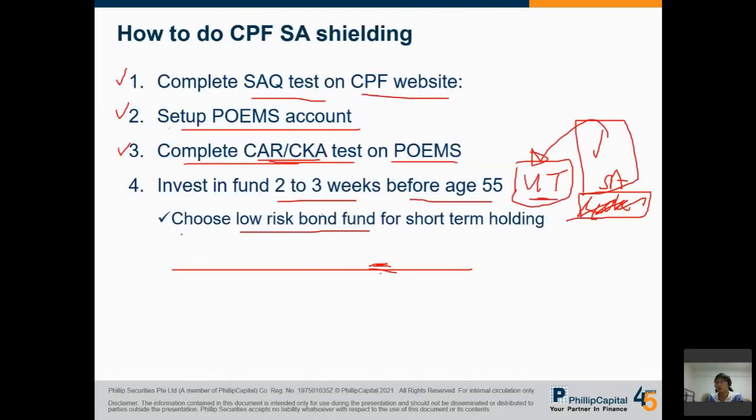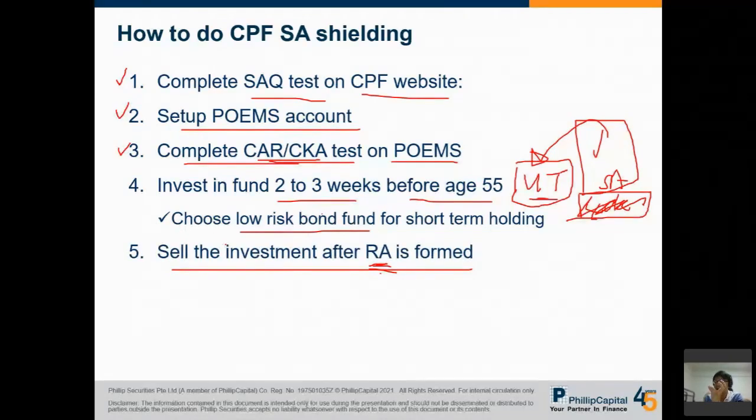1, 2, 3, 4, 5. Just follow all these steps, and you will be able to shield your SA from transferring to RA. If it's too complex for you, don't do it on your own. It's like in those movies, right? Don't do it at home. If you don't know what you're doing, it's dangerous. It's your real money. Talk to your advisor, or talk to me if you don't know what you're doing.